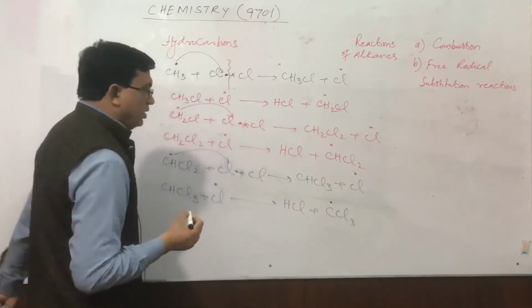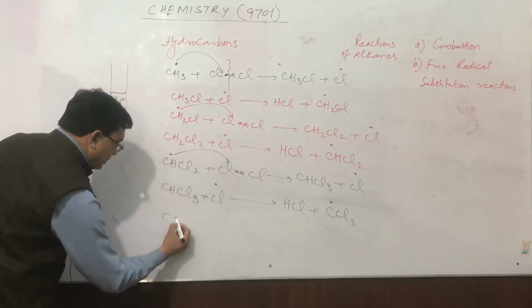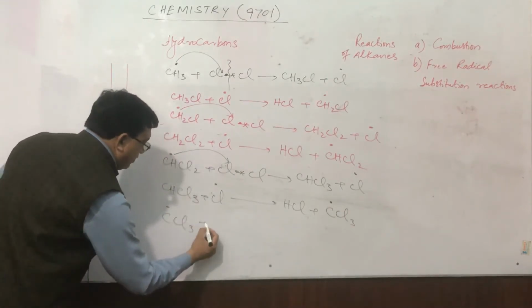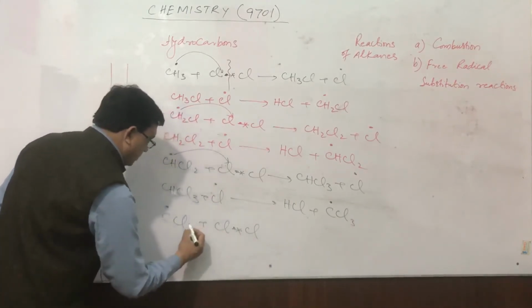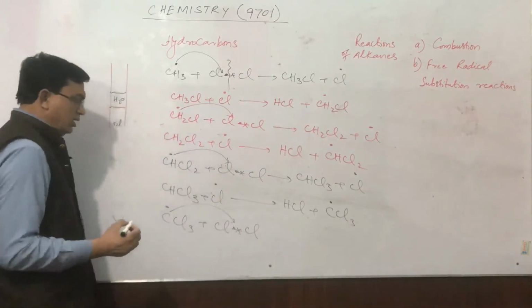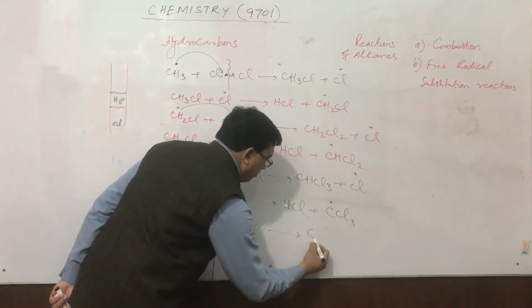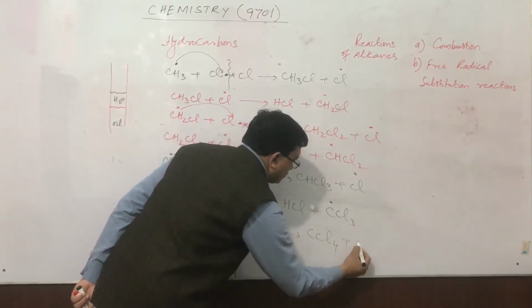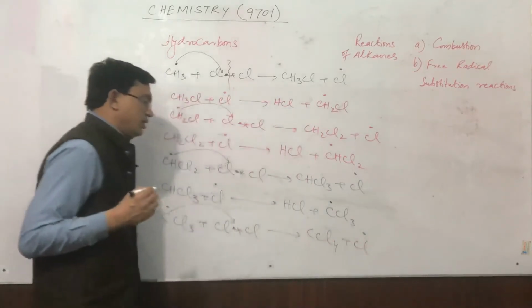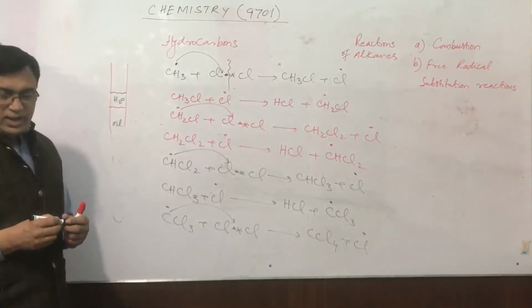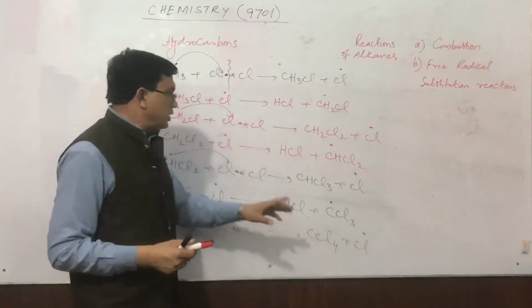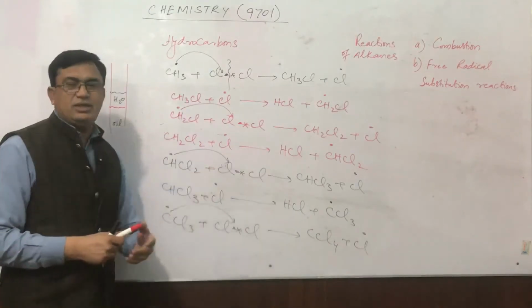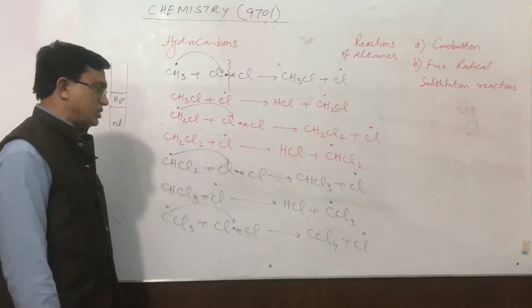Now this free radical will attack a chlorine molecule, obtaining one more chlorine, making CCl4 plus one chlorine free radical. In this manner, all the 4 hydrogens in the methane molecule are replaced in stepwise reaction.